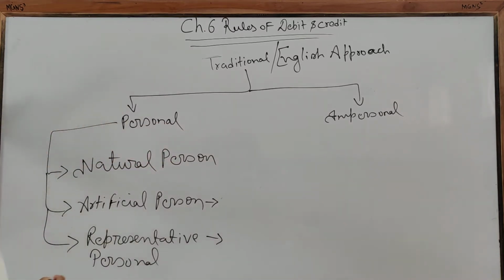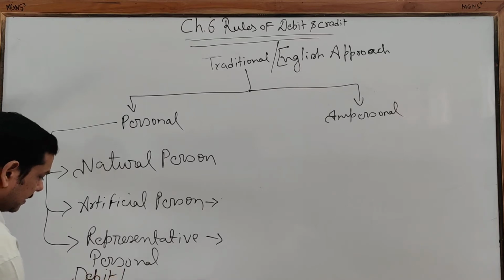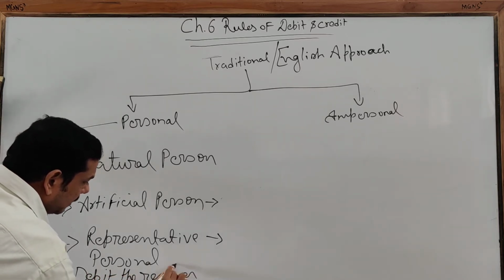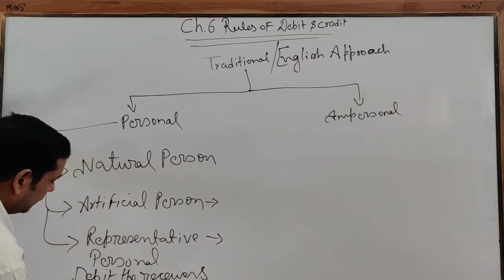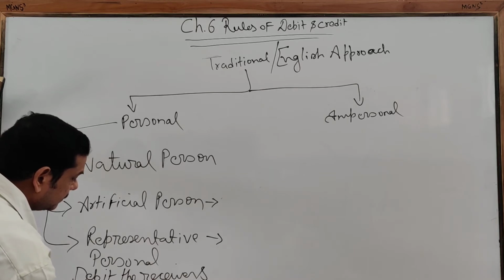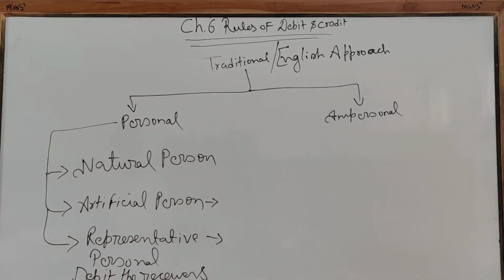The rule of personal account is: debit the receiver and credit the giver. For example, goods sold to A. So A is the receiver of the goods. So what entry are we going to pass? A debit to sales account. So debit the receiver and credit the giver.